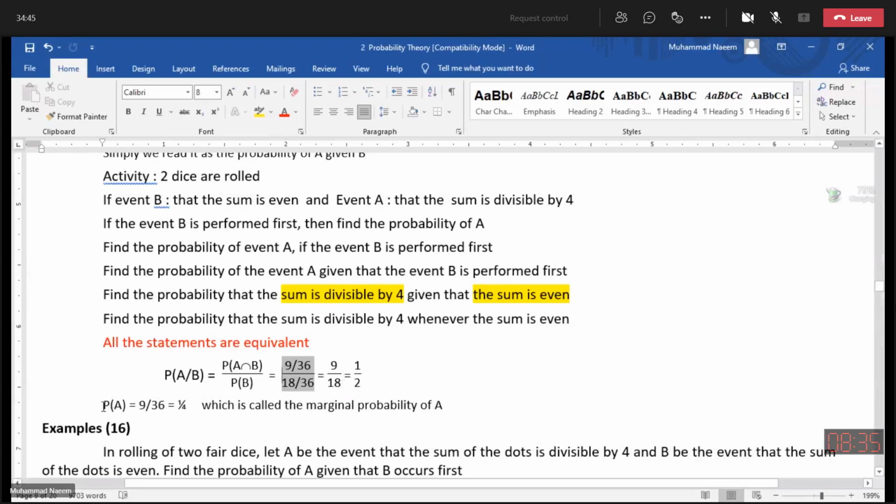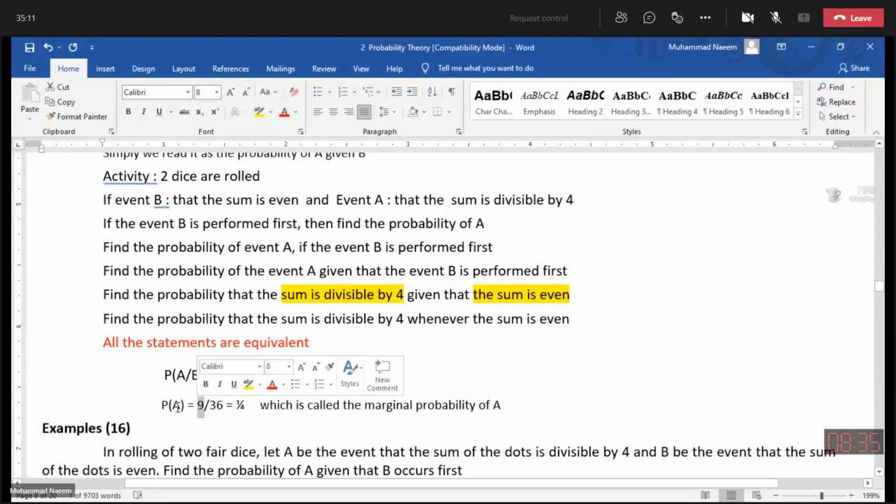If we directly find the probability of A without applying any condition, we have discussed this probability, and also we find the ordered pairs whose sum is divisible by 4. They are 9.